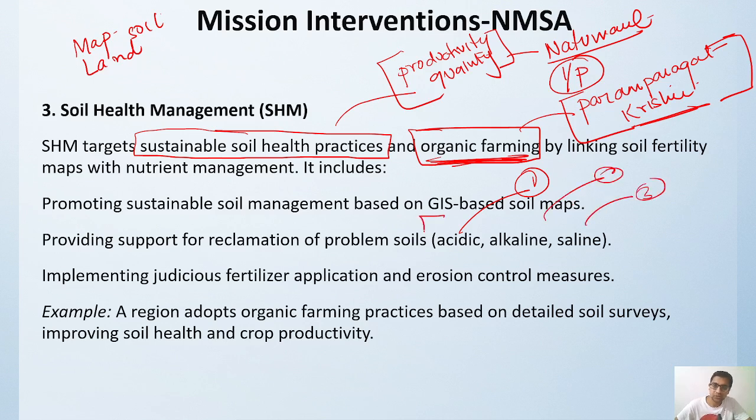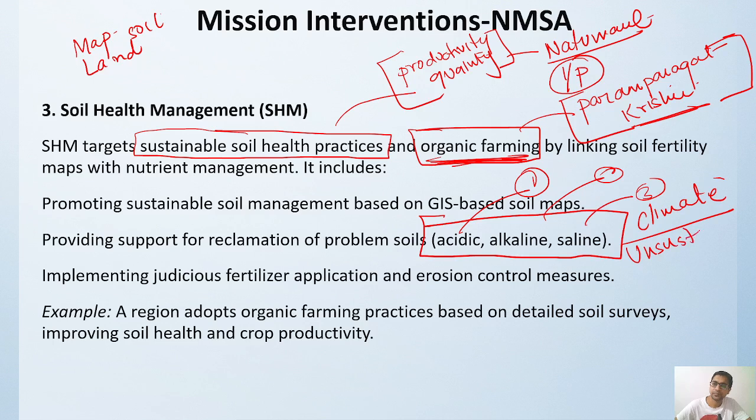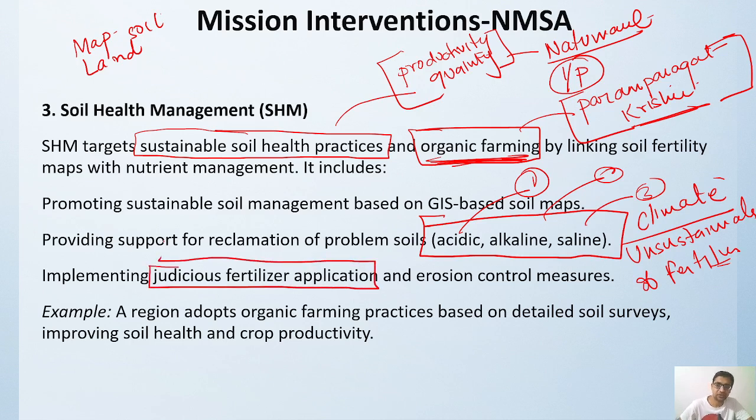This is all happening because of various climatic conditions and climatic features, and at the same time unsustainable use of fertilizers, water and various other things. That is why there is a need for proper, judicious fertilizer application, and at the same time proper erosion control measures have to be checked.